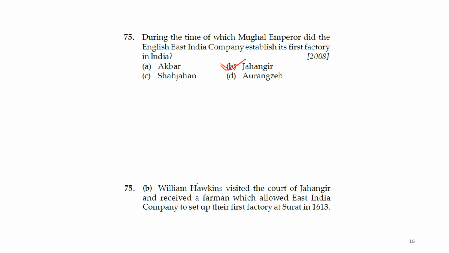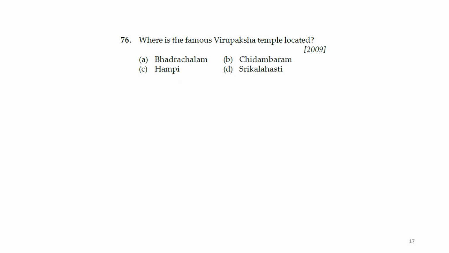We have seen that. William Hawkins visited the court of Jahangir and received a farman which allowed the East India Company to set up the first factory at Surat in 1613. Okay. Next question.